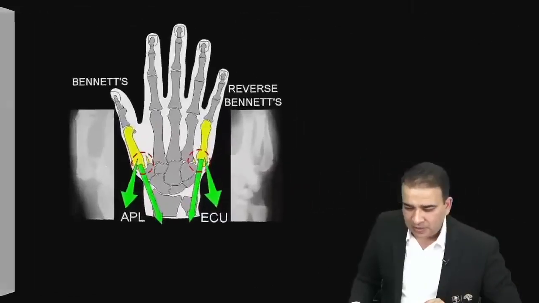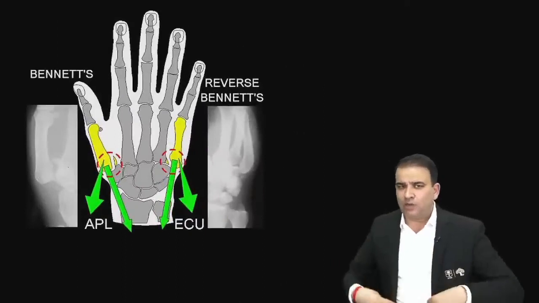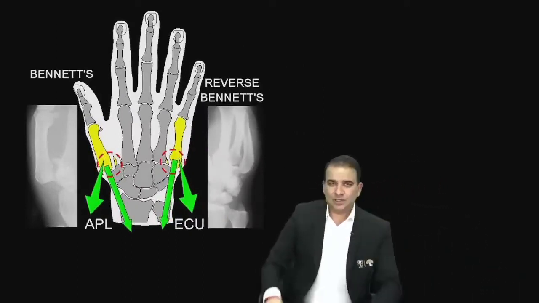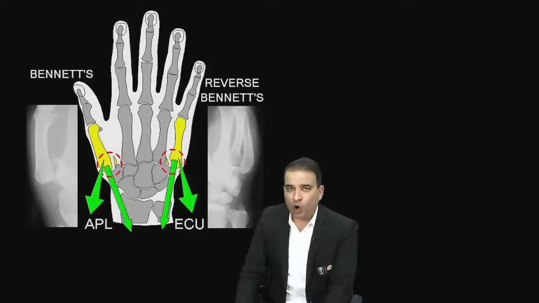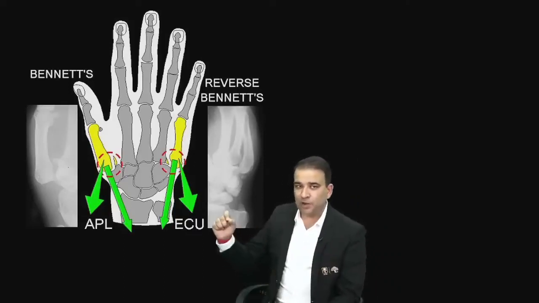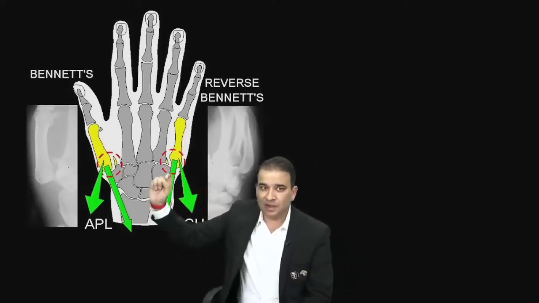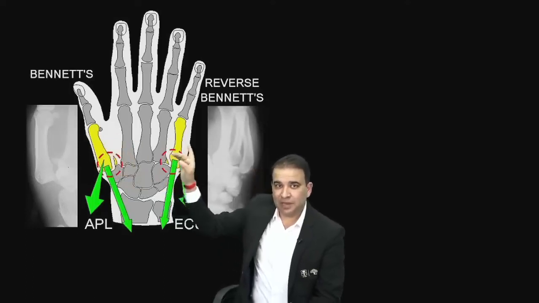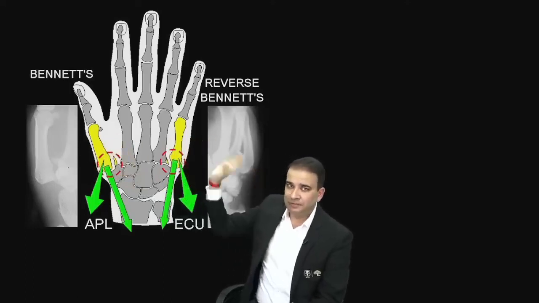That brings us to this picture here. The reason I'm showing you this picture, guys, is opponens pollicis and opponens digiti minimi. I told you the opponens muscles will not be visible, because opponens pollicis is attached to the shaft of the first metacarpal, and opponens digiti minimi is attached to the shaft of the fifth metacarpal.